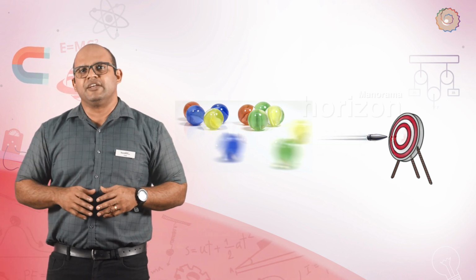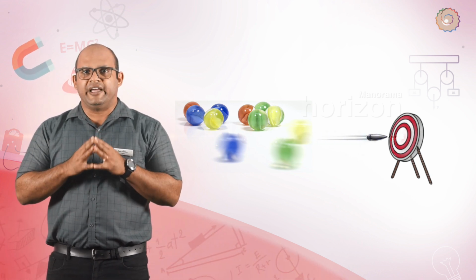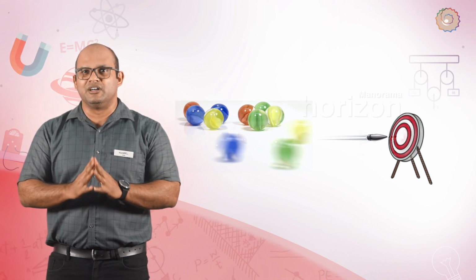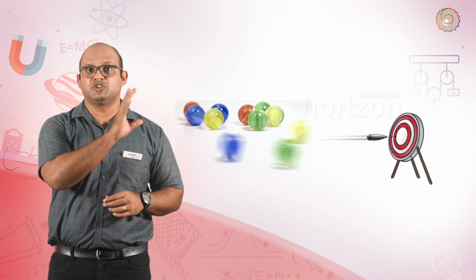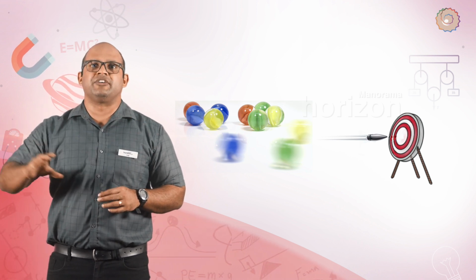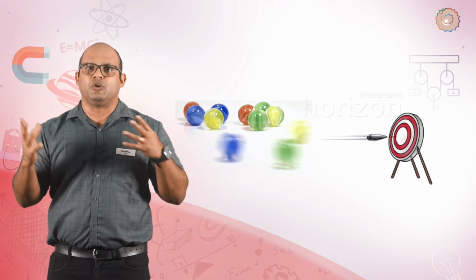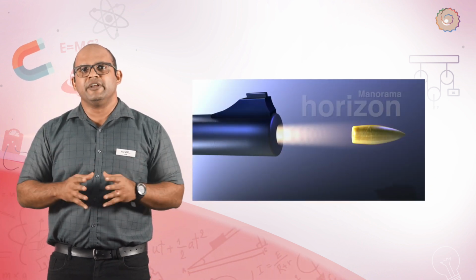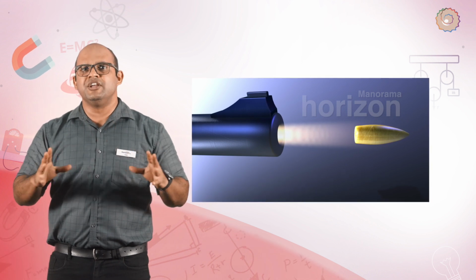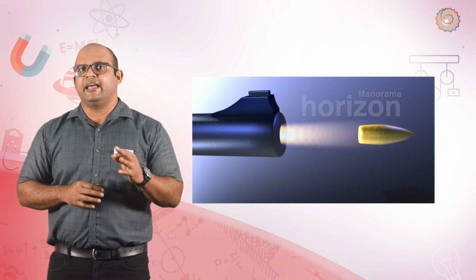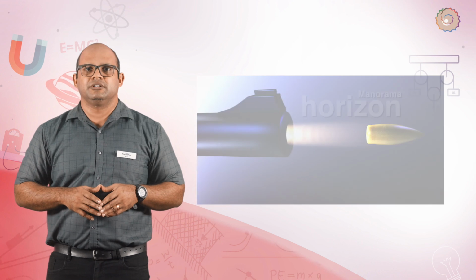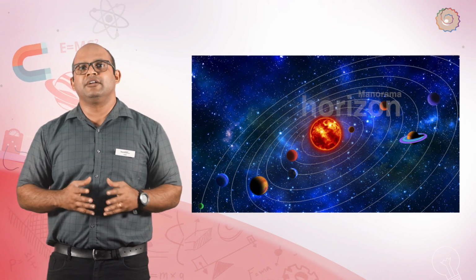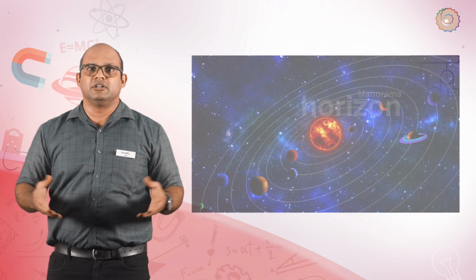In all of these cases, we must remember that while the moving object possesses energy, it is not doing work unless its mass or speed change due to its interaction with another object or objects. In other words, a bullet moving through free space with unchanging speed possesses kinetic energy, but it is not doing work. A planet revolving around a star possesses kinetic energy, but it is not doing work.